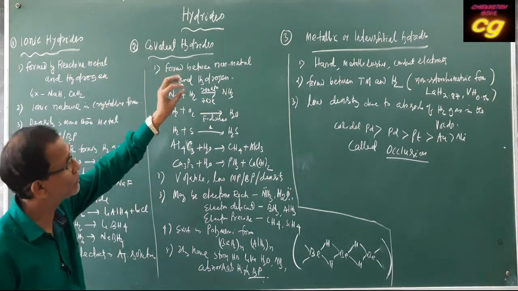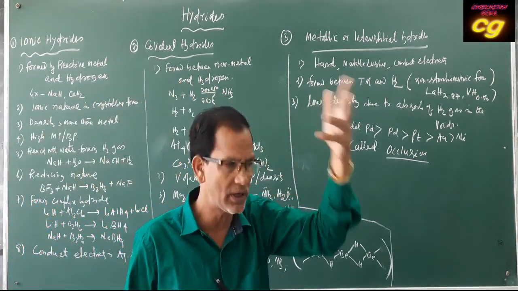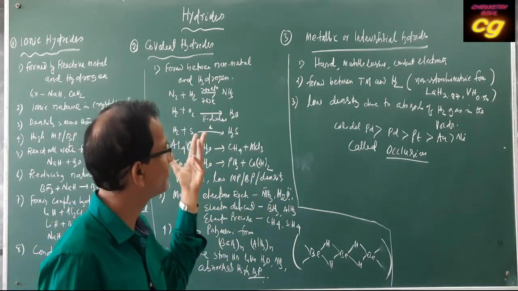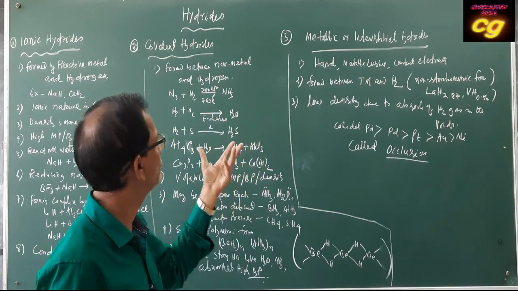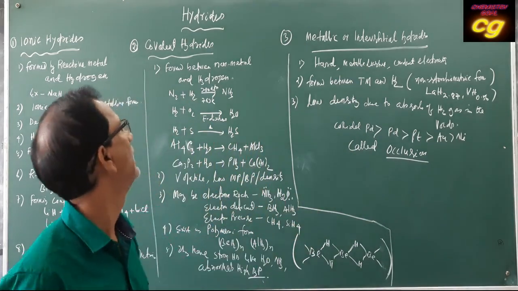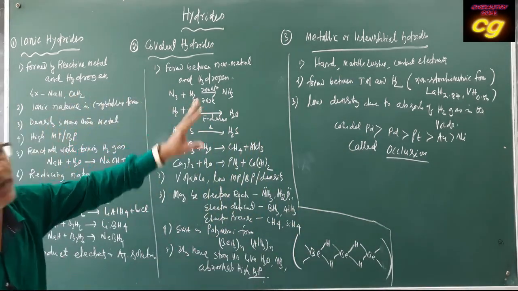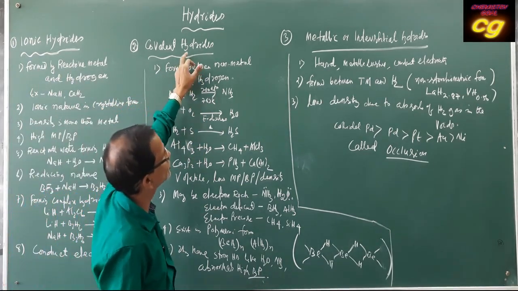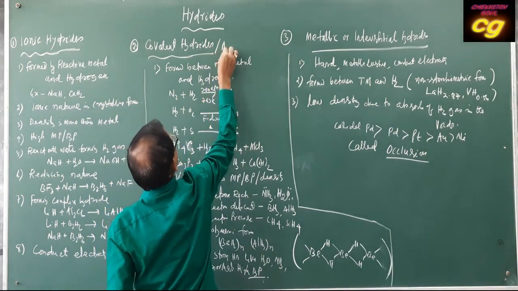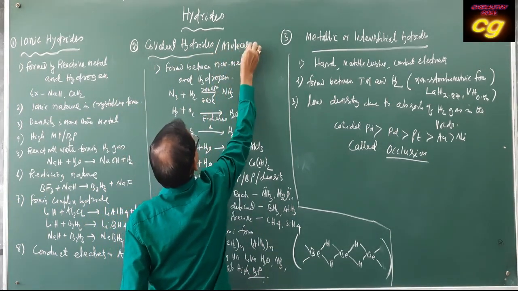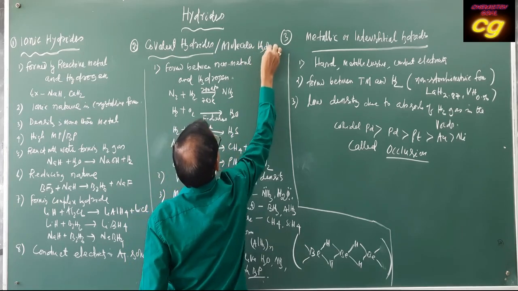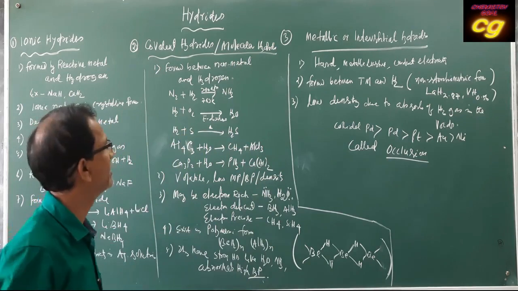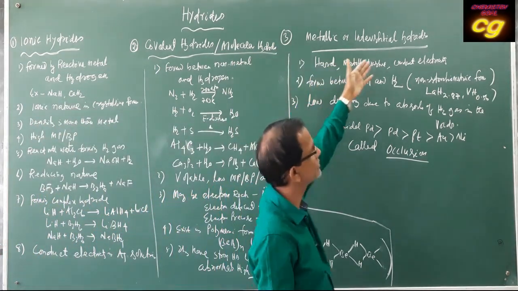Generally, hydrides are produced by the combination of metals and non-metals. Generally, they are mainly of three types: ionic hydrides, covalent hydrides, which are also called molecular hydrides, and then metallic or interstitial hydrides.